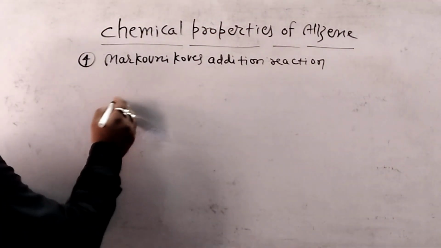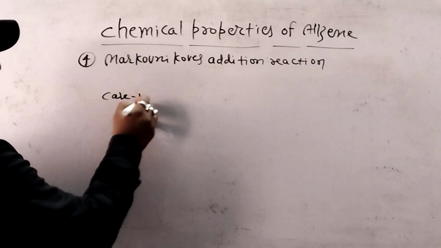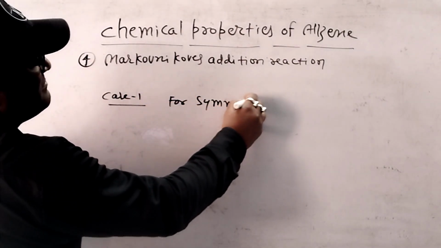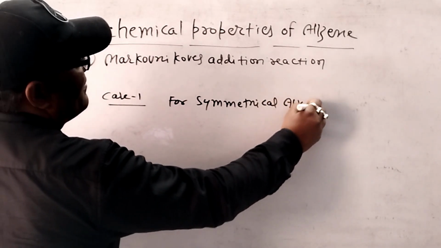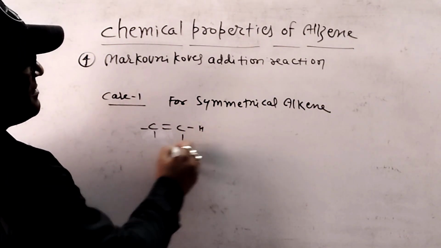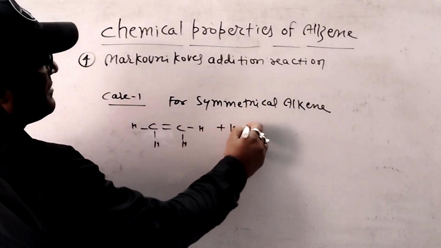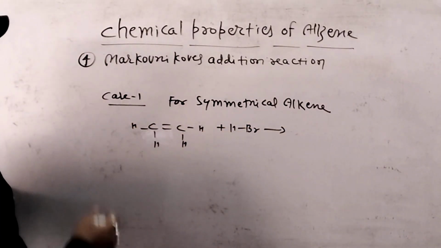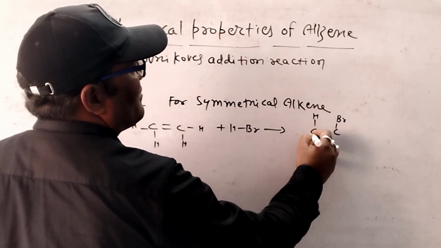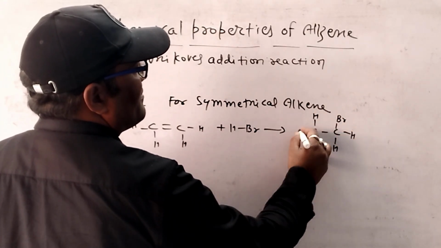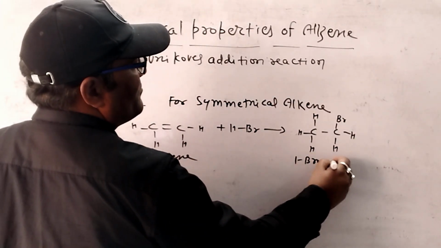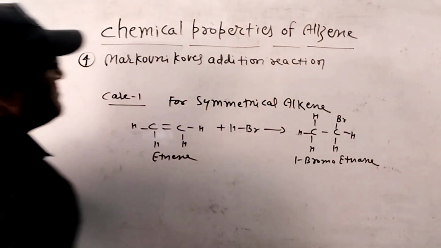So, case 1 for symmetrical alkene, this is symmetrical alkene, reacts with HBr. Then in case of Markovnikov's addition reaction, we can observe here bromoethane compound is prepared. Ethene to 1-bromoethane compound is prepared.